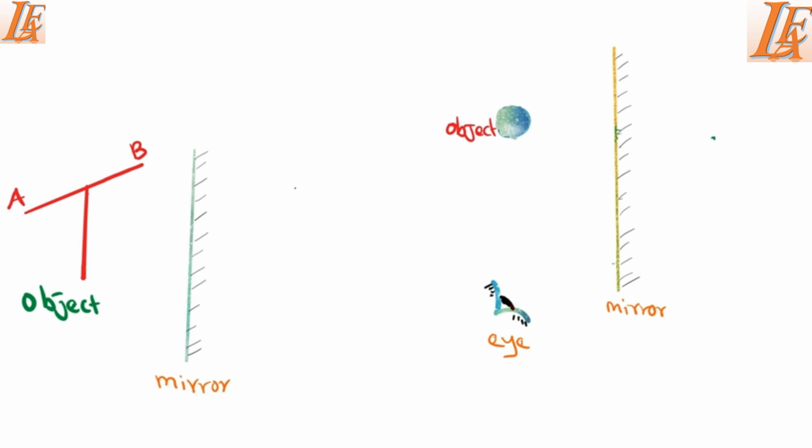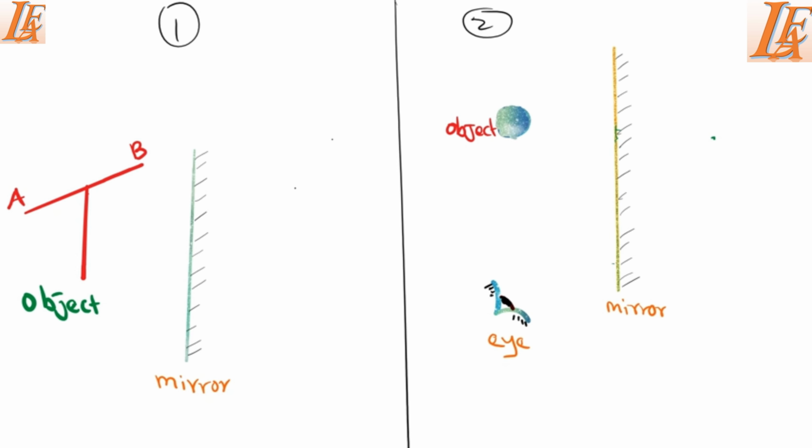It's very important for us to try to locate the image behind the mirror on these two setups. We have setup 1 and setup 2. If we want to locate setup 1 inside the mirror, then we have to identify the points where we are going to get our rays from.